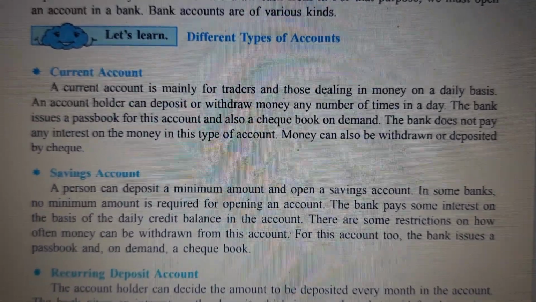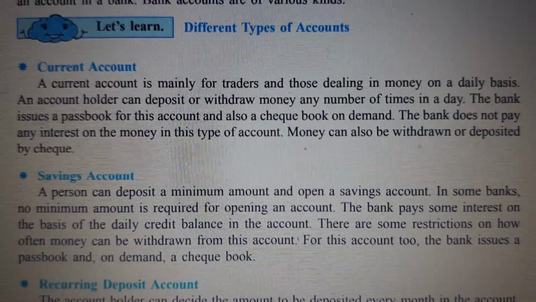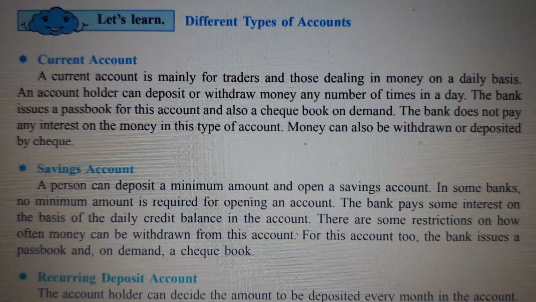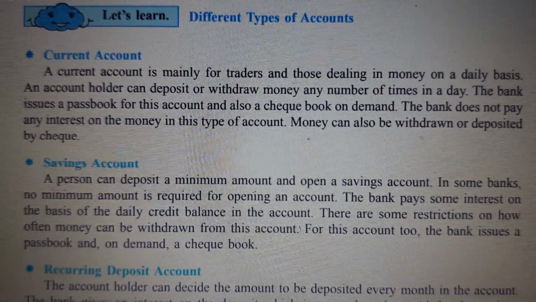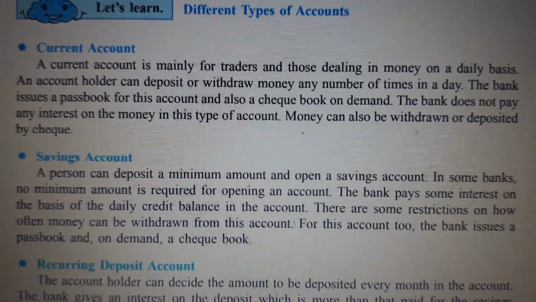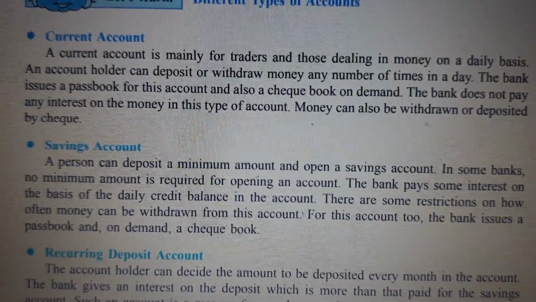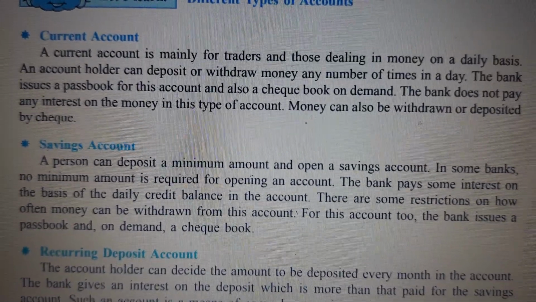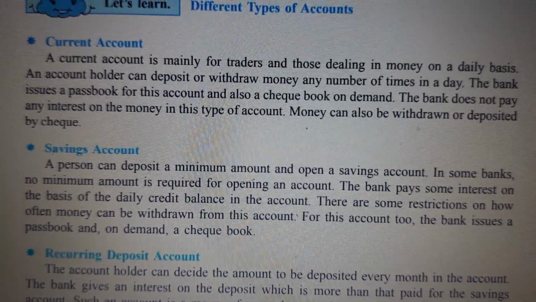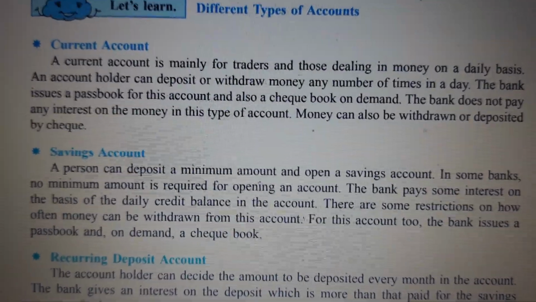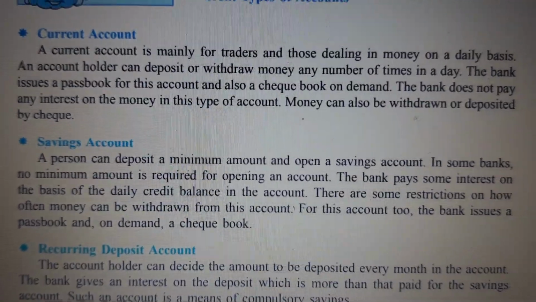An account holder can deposit or withdraw money any number of times in a day. The bank issues a passbook for this account and also a checkbook on demand. The bank does not pay any interest on the money in this type of account, remember, because it's a current account and the bank has to keep your money ready because they don't know when you will come and ask for so much money. So this account is only so that your money is safe. Money can also be withdrawn or deposited by check.